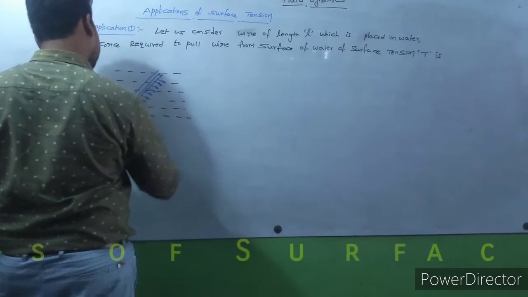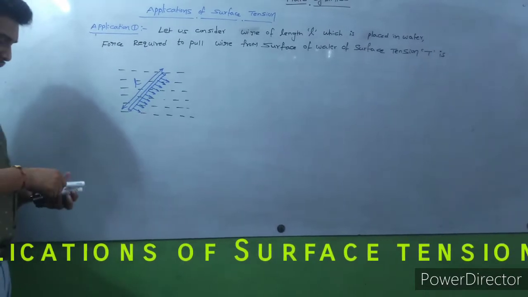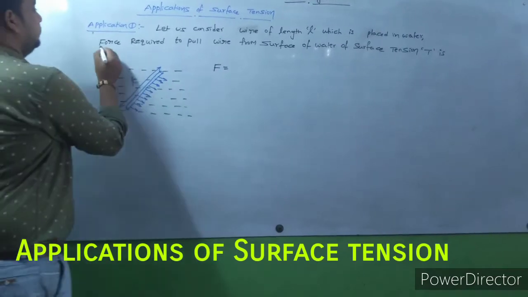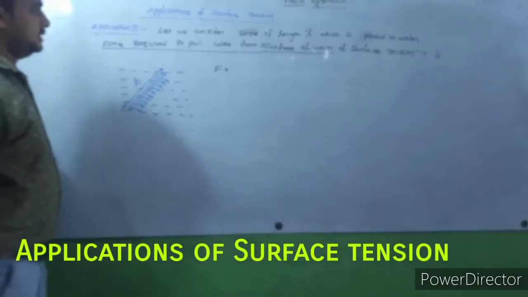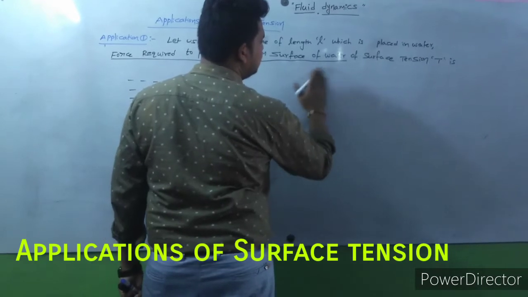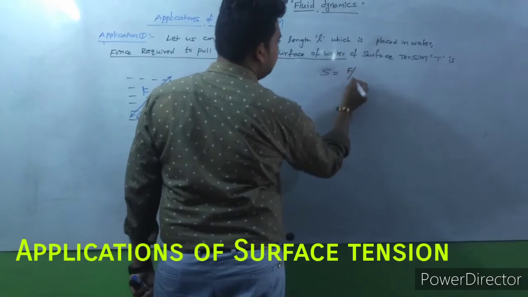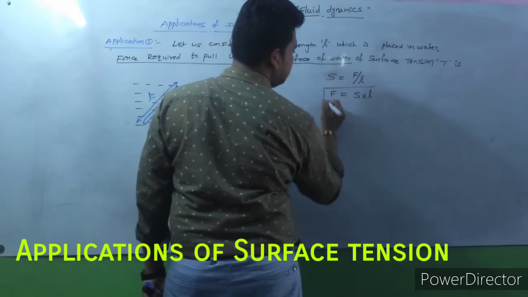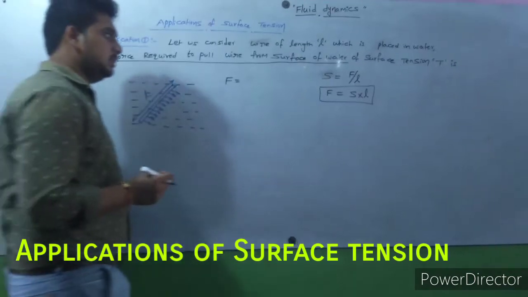This length is L. So now the force required to pull the wire from the surface of water: F is equal to... we know that surface tension S is equal to force per unit length, then force is equal to S into length.